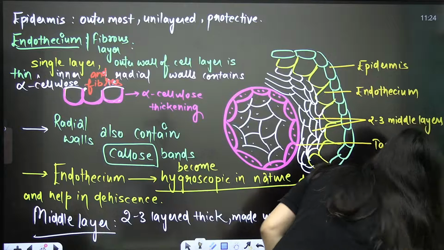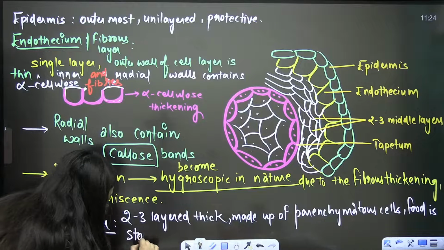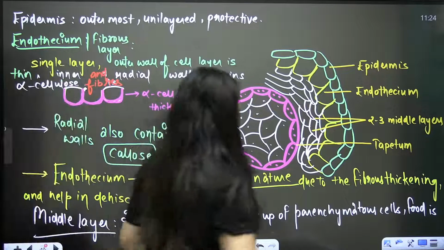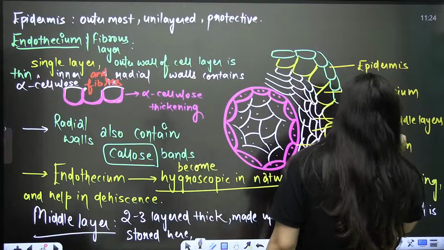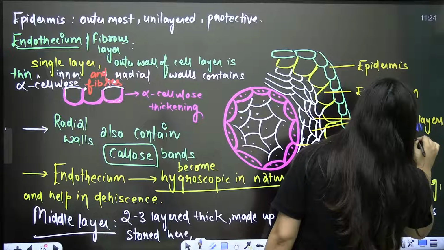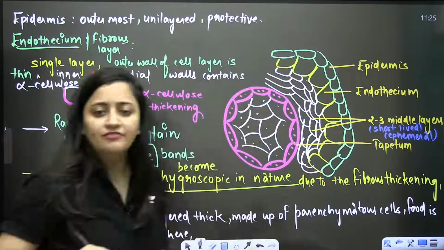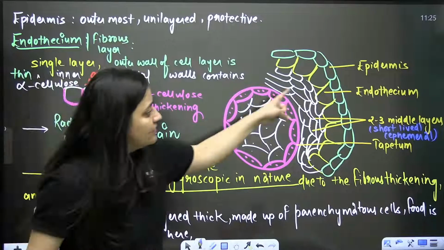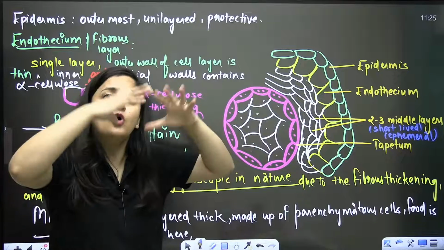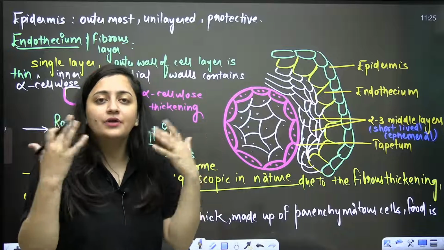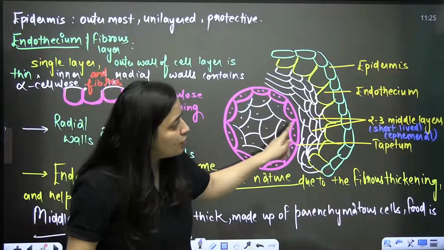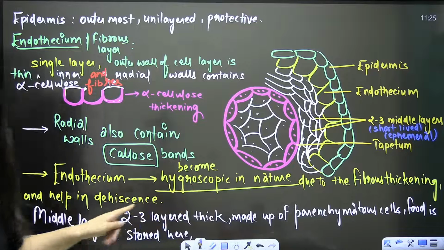Food is stored here. And do you know that this particular layer is short-lived? For short-lived, we use the word ephemeral. Basically, this layer will not be there in the mature anther. Why? Because it is mature now, it doesn't need the food, it is already having everything. It has utilized that food for its nutrition, for its growth and development. So when you see the mature anther, you are not going to find the middle layers there.